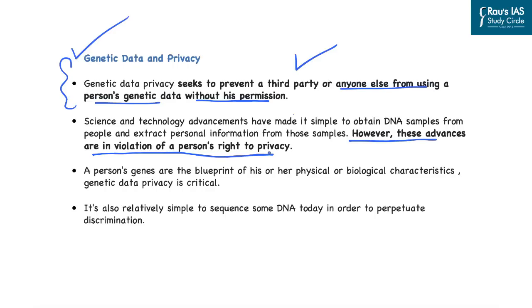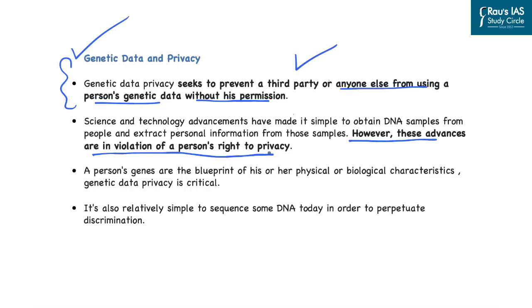And such genetic data is seen as a blueprint of a person's physical as well as biological characteristics. And if anyone has access to the person's gene sequence, that person can learn about the other person's personal life. Now in this line, a person's genetic data can reveal various aspects of a person's biological characteristics. This data can be used to understand a person's predisposition for alcoholism, depression, aggressiveness, various diseases, as well as a person's tendency to commit a crime.